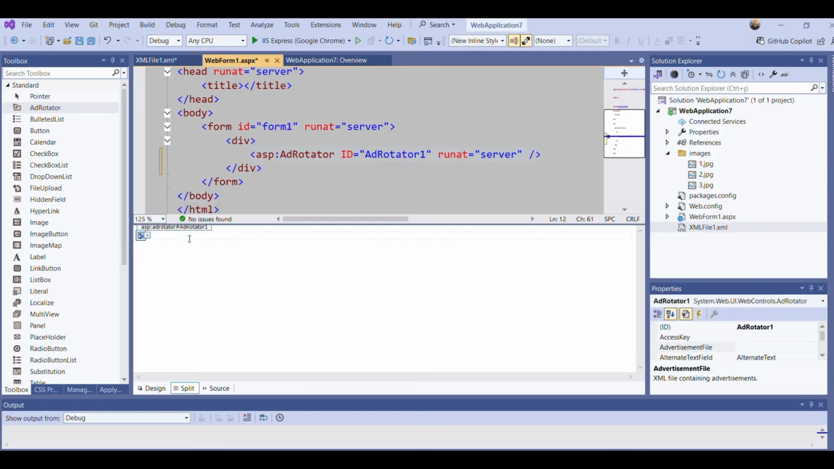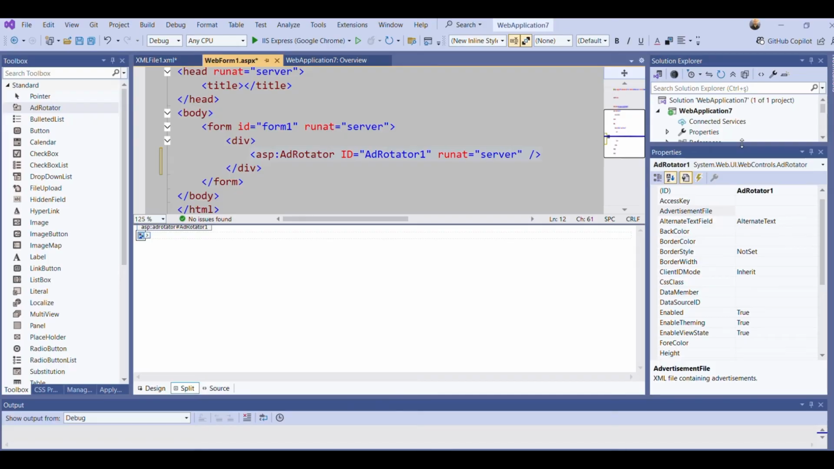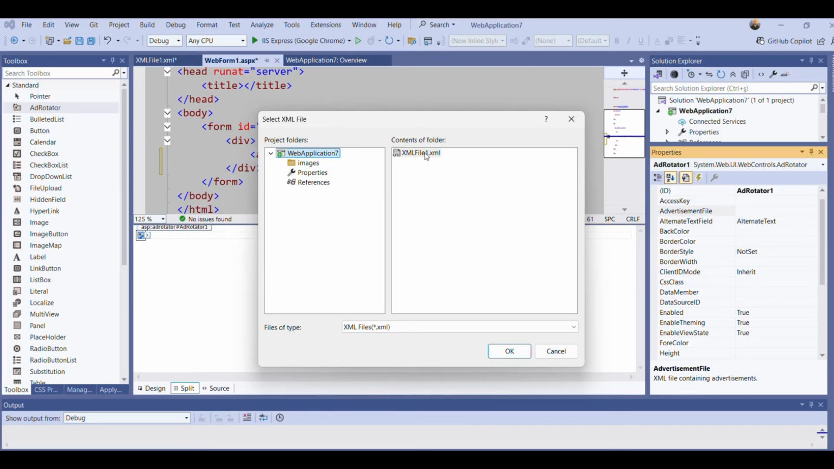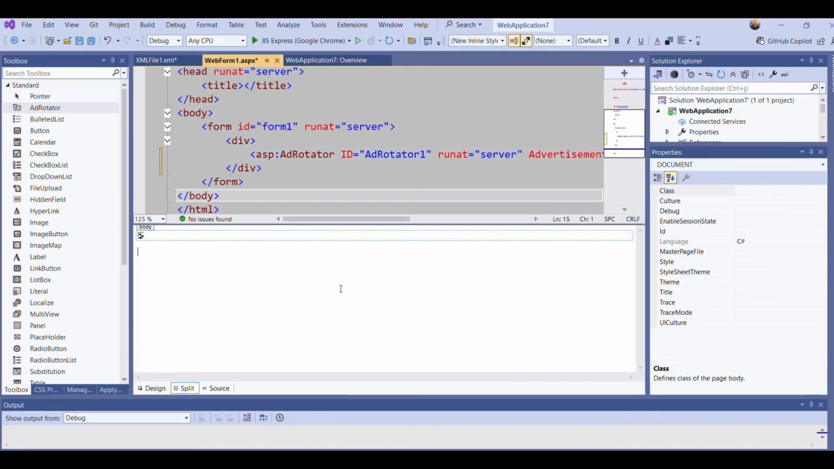I click AdRotator, and in properties, I'm going to connect my AdRotator and the XML file. So here at the AdvertisementFile property, I click on that, and from this button I can see my XML files. Actually, I have one in my project now. I choose it and say OK. When I do that, I have connected the XML file with the AdRotator. Okay, then I am ready.